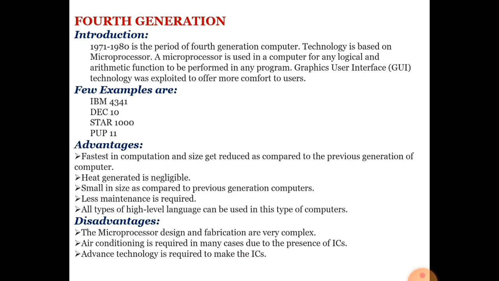Few examples are given here: IBM 4341, DC10, Star 1000, PDP 11. What was the advantage? Fastest in computation and size is reduced as compared to the previous generation of the computer, because a number of ICs was used in the third generation. In that place only one VLSI.